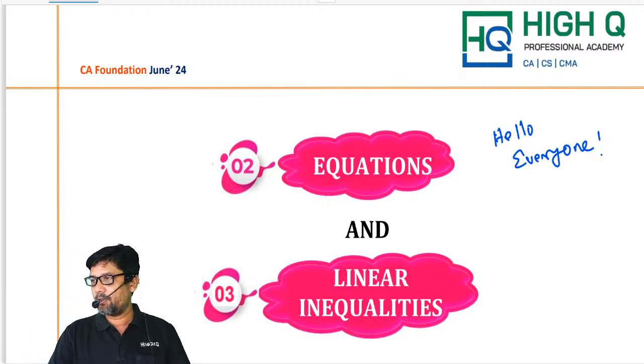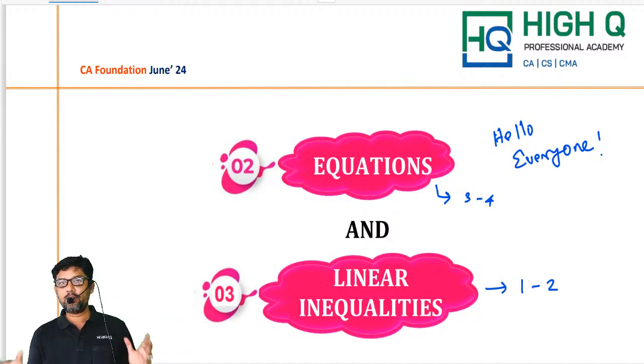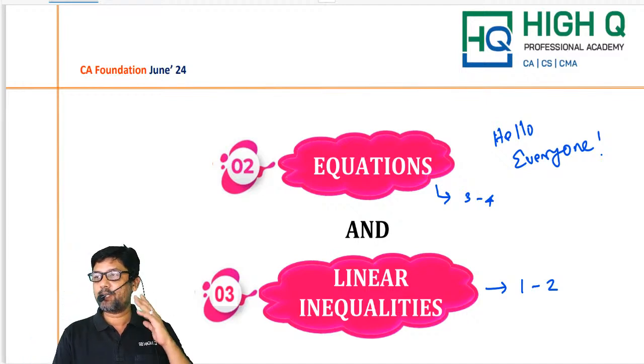Now, in today's session, we are starting with equations and linear inequalities. Equations may carry 3 to 4 marks, inequalities 1 to 2 marks. So today's session is going to give you a minimum of 4 and a maximum of 5-6 marks. Today's topic is worth 4 to 6 marks.